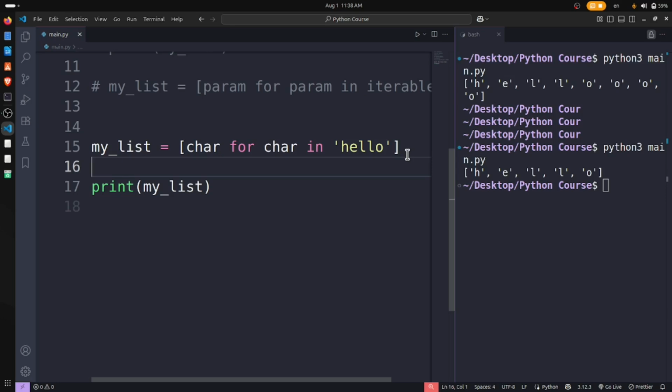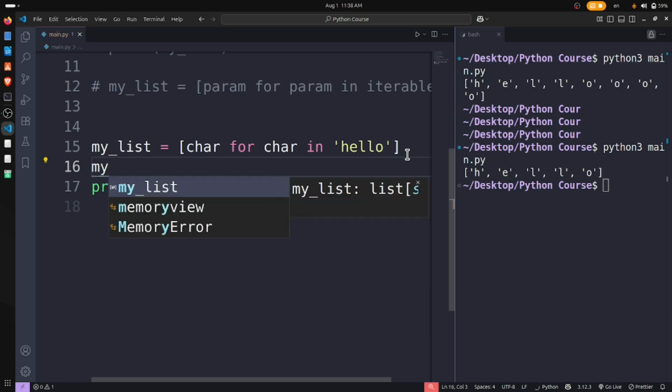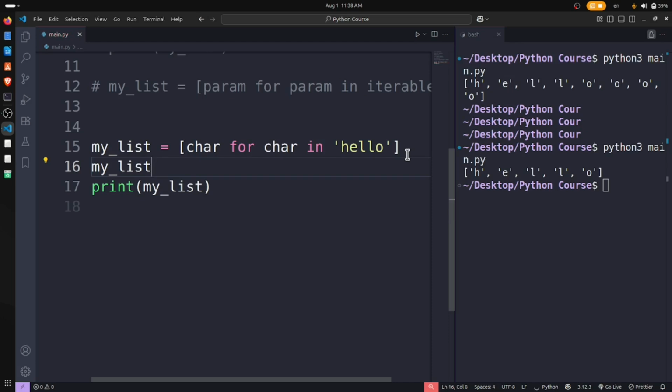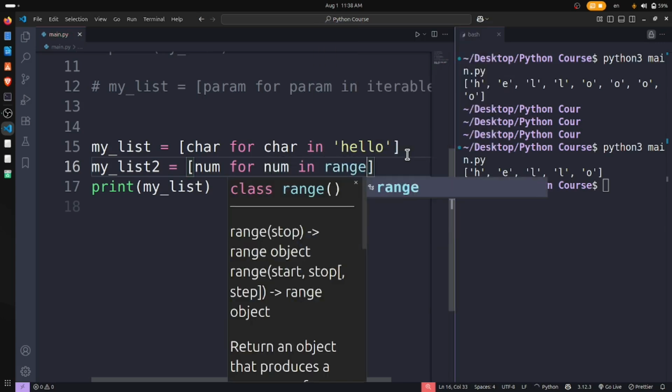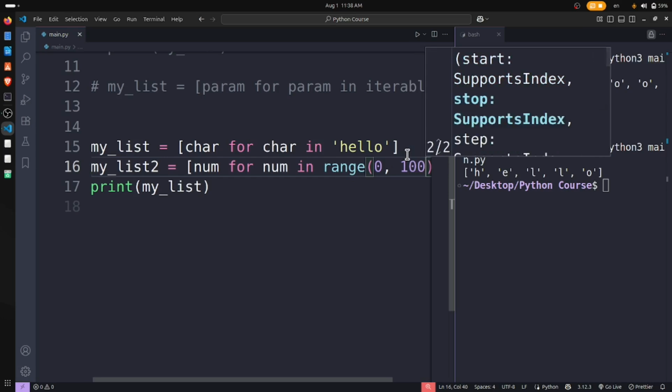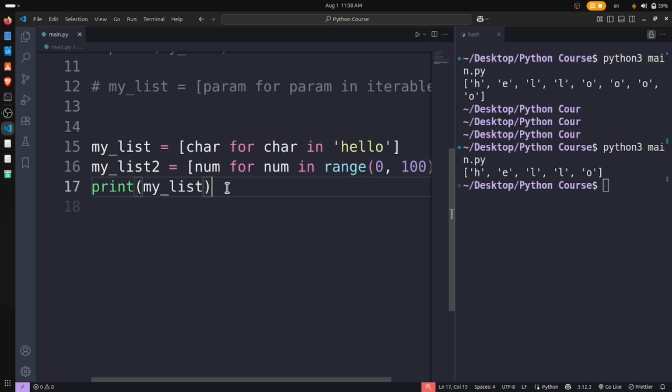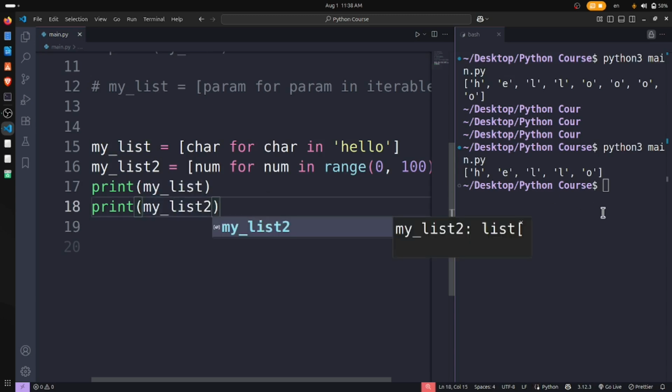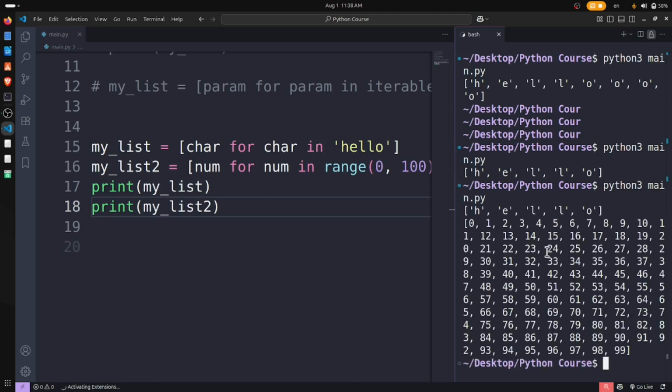Now, not only this, we can also use a number. We can use a range, like my list 2. We have number for number in range of 0 to 100. Let's see, 0 to 99.